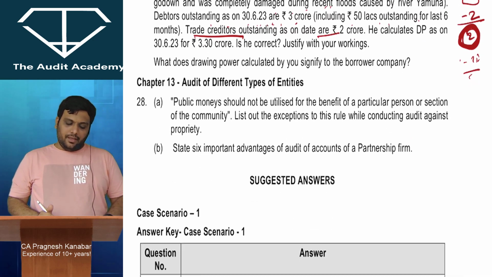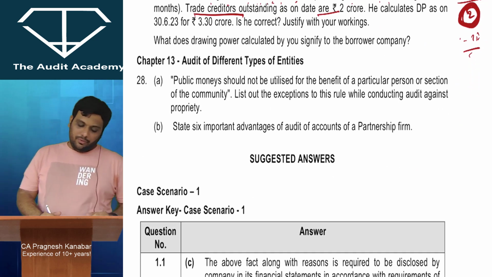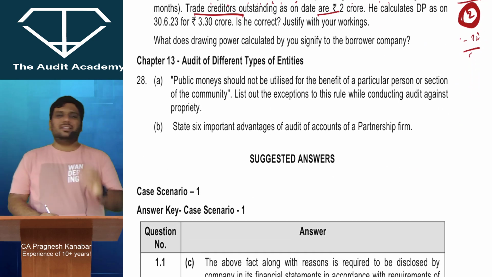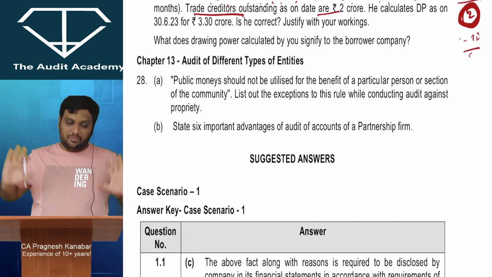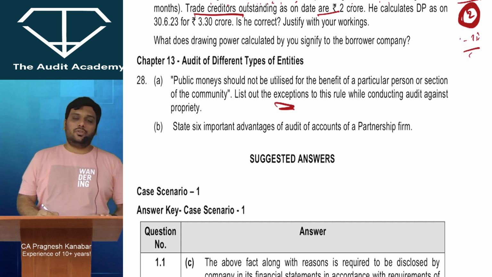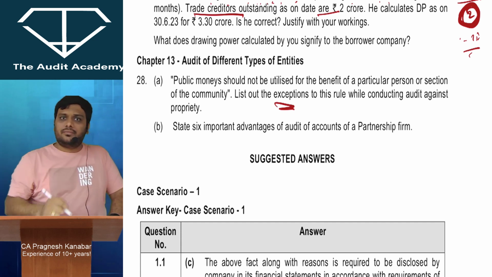Alright. Next, audit of different types of entities. Public money should not be utilized for the benefit of a particular person. See, this is the principle of propriety, that public money should not be utilized for the benefit of a particular person. Right? But there are some exceptions to it. If there's a court order and it says that to a particular community you'll have to pay, you'll have to pay. To a particular person you have to pay, you'll have to pay.